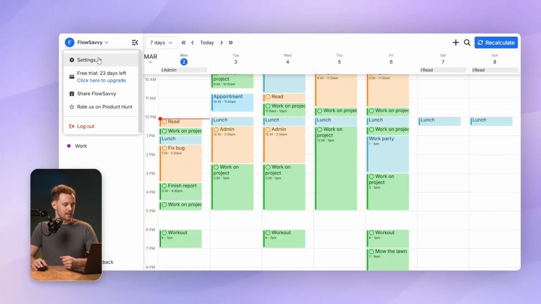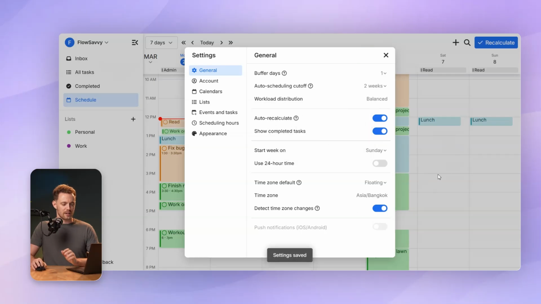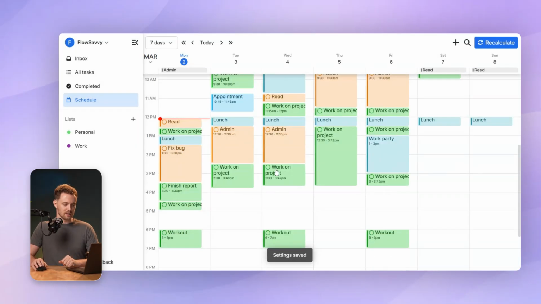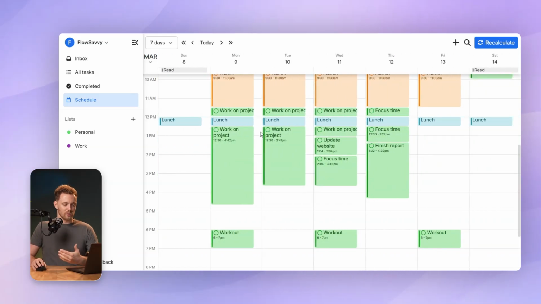And I'm going to go back into settings and turn balancing back on for this so that it schedules that a little bit more realistically, spreads that out into next week. Perfect. So I'm still getting really big chunks in my calendar. So like this is 1, 2, 3, 4 hours. I don't want to work for 4 hours at a time. I more want it to do like 2 hours every day.